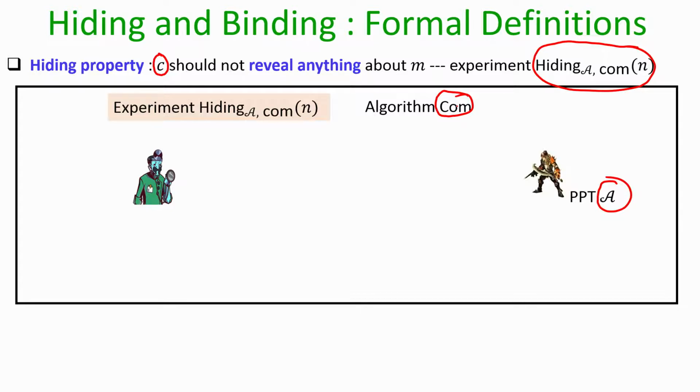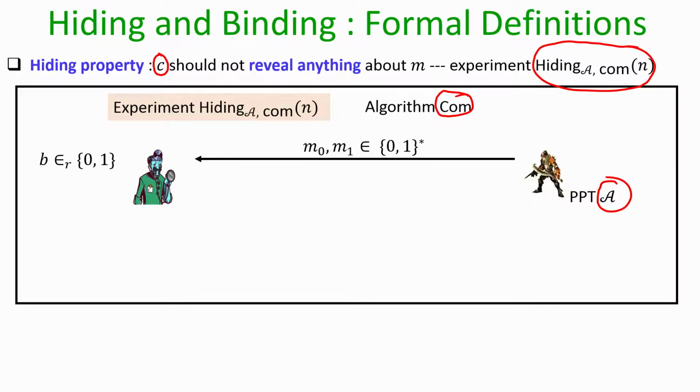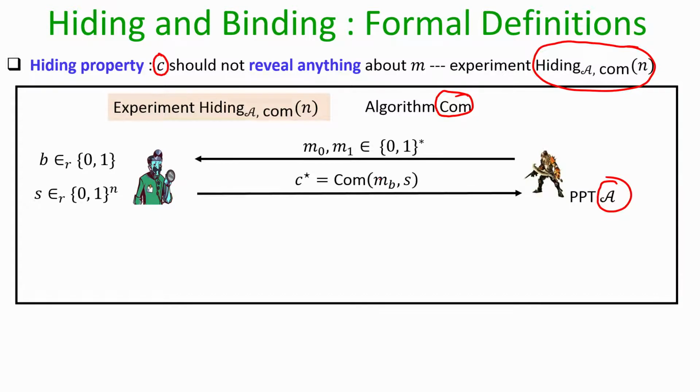So, the game is played between the adversary and the experiment or a challenger, and the rules of the game are as follows. The adversary submits a pair of messages m0 comma m1, and the challenger does the following. It randomly decides one of these two messages by tossing a fair coin, and once it has decided what message to commit, it picks a randomness of appropriate size as per the commitment algorithm com, and it commits that selected message mb under the randomness s. And now the challenge for the adversary is to identify whether C star is a commitment of the message m0 or whether C star is a commitment of the message m1.